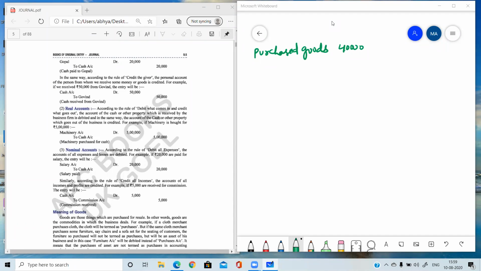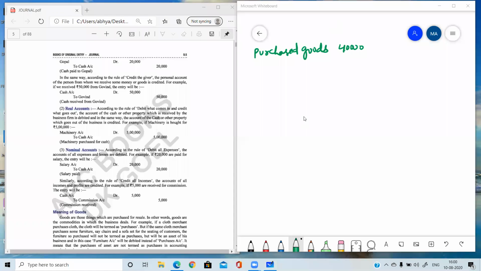No, maximum students have written stock and cash. Stock will not be involved. Only 3 students have given me the correct answer and I am waiting for some more answers. Ishita has also given me the correct answer. Very good, Ishita. Yes, Piyush, your answer is wrong. Yes, Khushi, not good. Samay, your answer is correct.